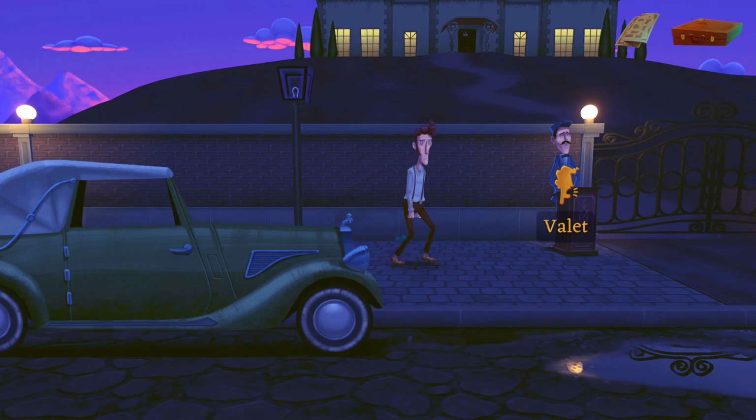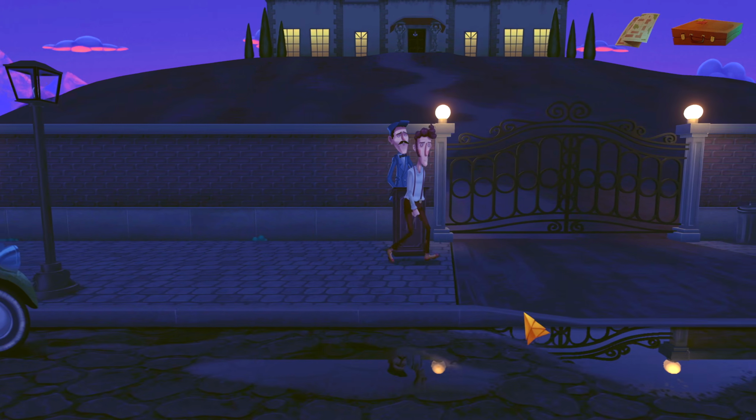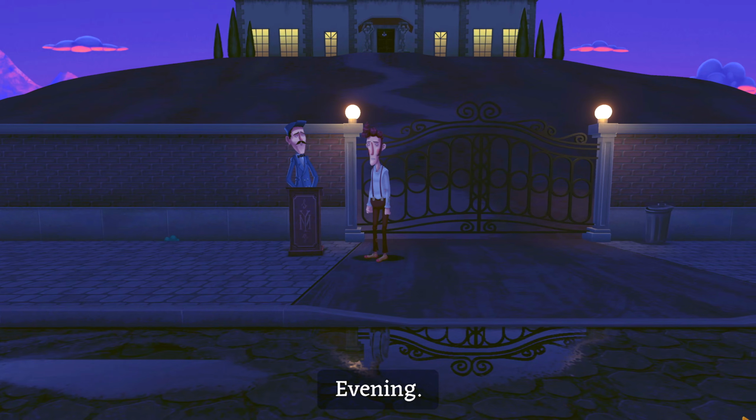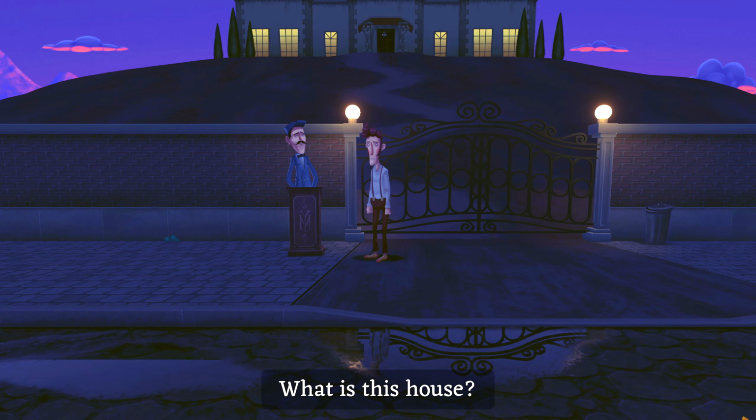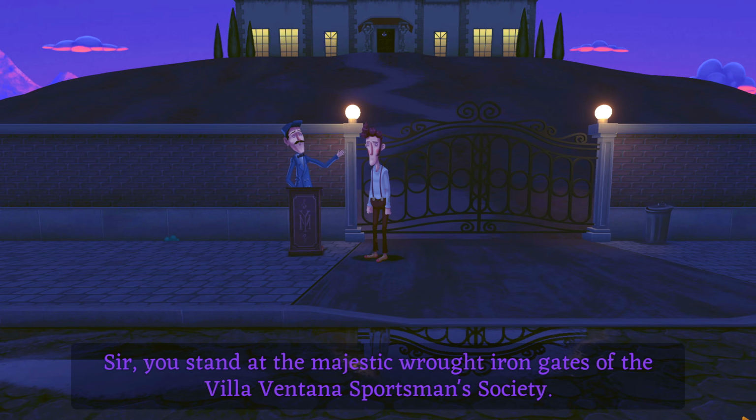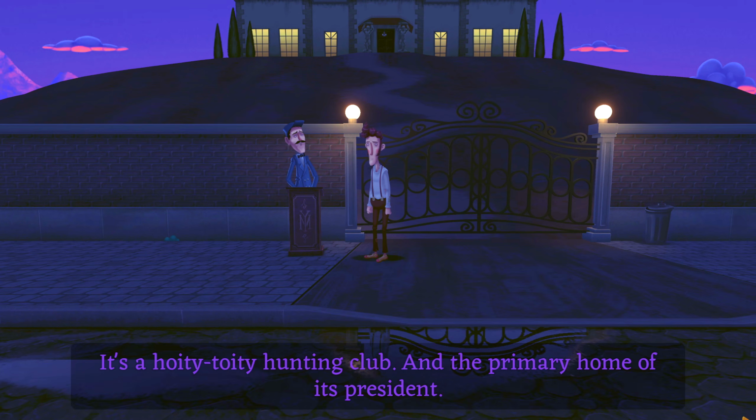Oh, we have a valet here. What is this place? Evening, sir. Evening. So, yeah, what is this house? Sir, you stand at the majestic wrought iron gates of the Villa Ventana Sportsman Society. The what now? It's a hoity-toity hunting club, and the primary home of its president.